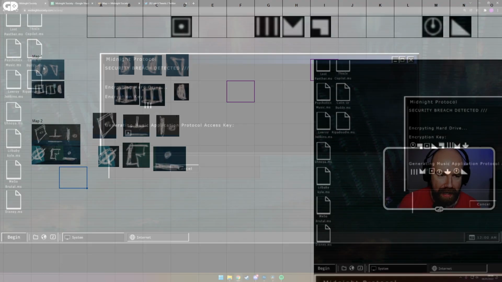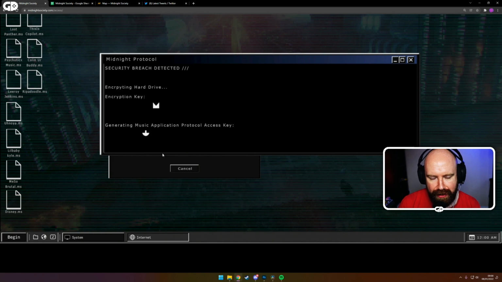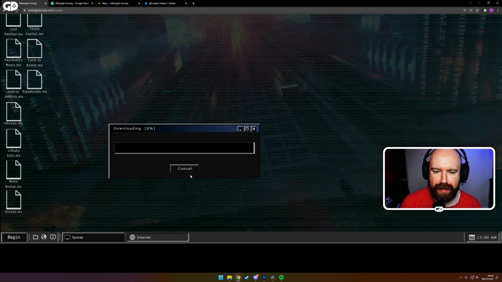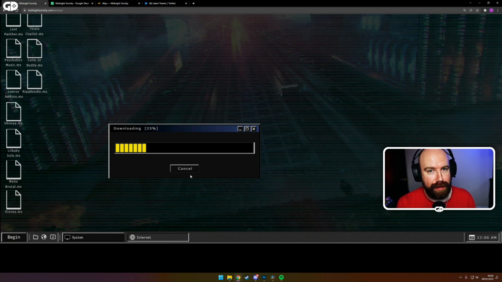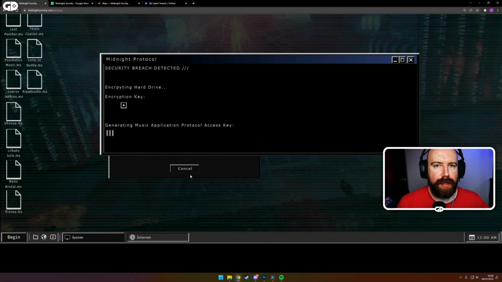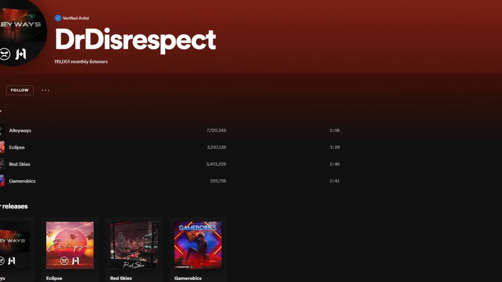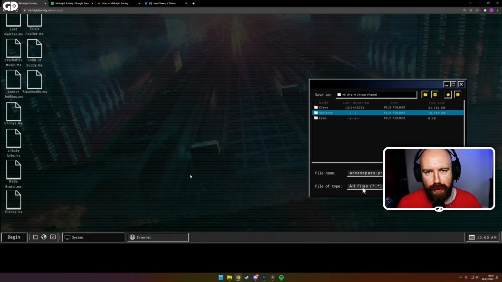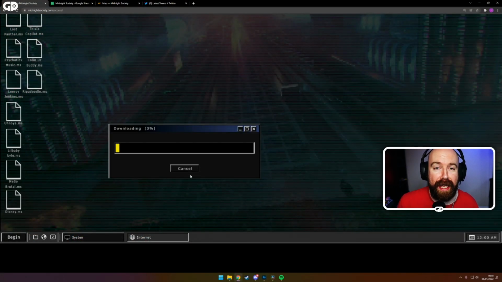The main page, the access page, updated to have this strange little animation. It said it was loading some sort of music access protocol key. Now, music access protocol has been this weird thing they've done, where the map page, music access protocol, the acronym is MAP, has been using Dr Disrespect songs to give us a password. So it was minutes and seconds of how long certain Dr Disrespect songs were, the password for the map page. But that hasn't worked for today. Instead, we've got something a bit more complicated.